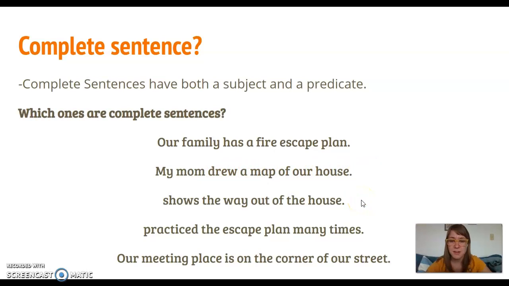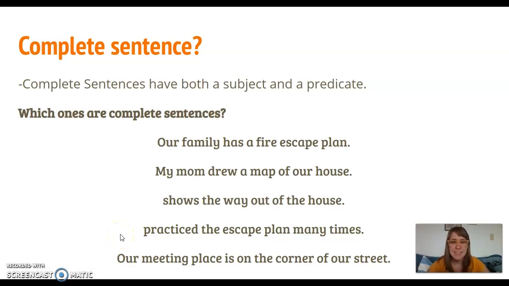How about the third one? Shows the way out of the house. Is there a subject in here? No. Are we talking about someone or something? No. But there is a predicate. Shows the way out of the house. So we got to add a little subject here. Maybe the firefighter shows the way out of the house.